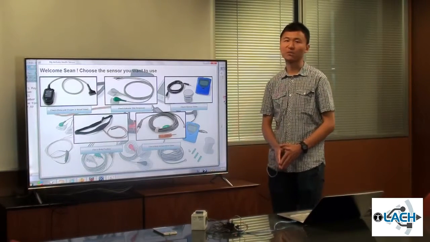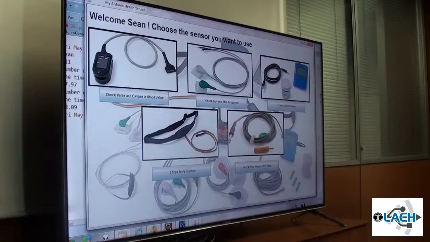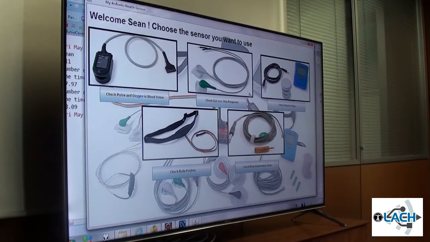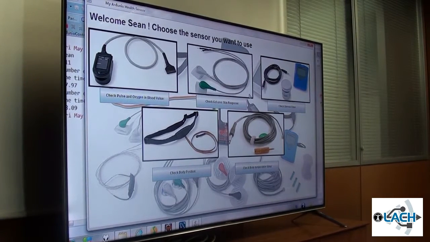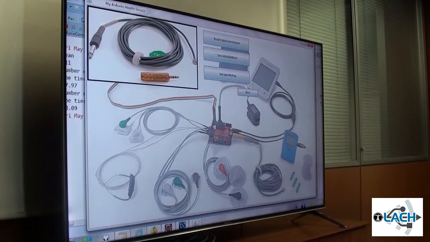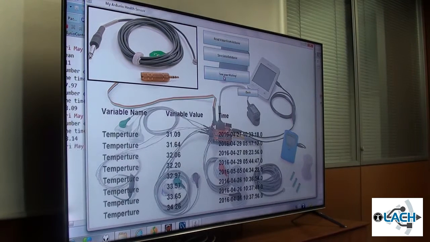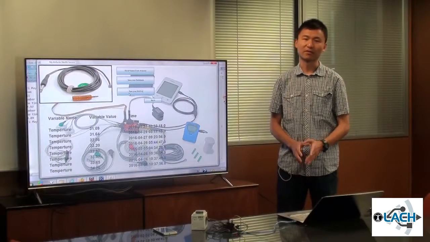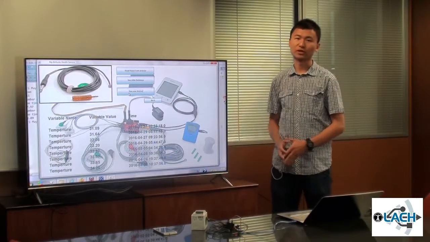This is the main page of my application. It has 5 types of sensors that can be used by the user. For example, when we choose to use the temperature sensor, there are 3 buttons at the top, and the user can choose to read the data from the sensor, and the data will show on the screen. It can also save the data into the database, and the user can check the history by clicking the third button, and the data will show on the screen.